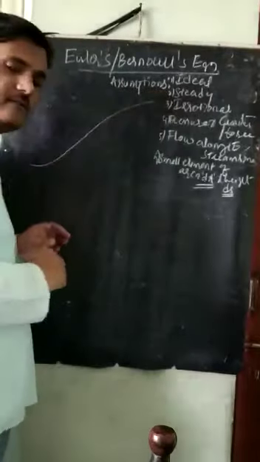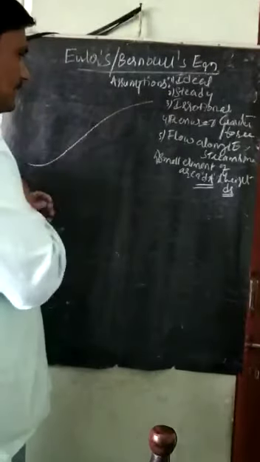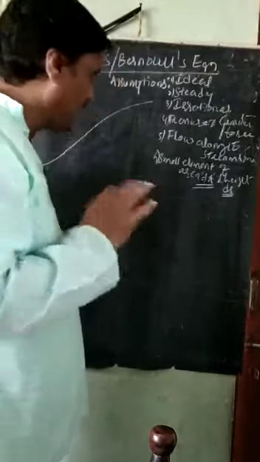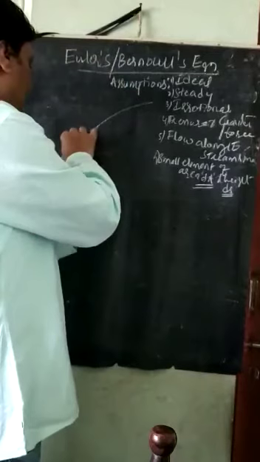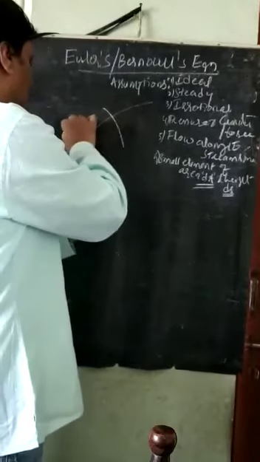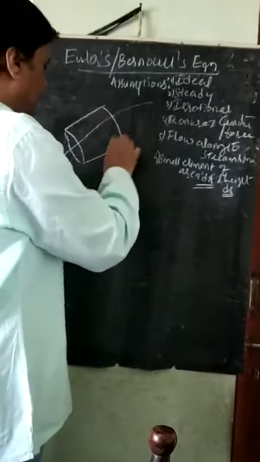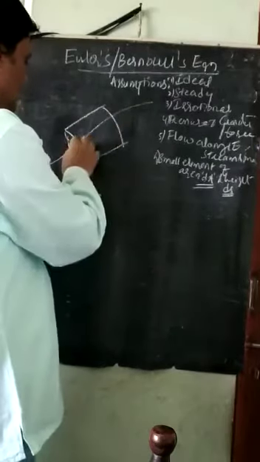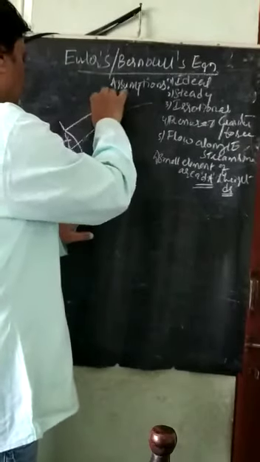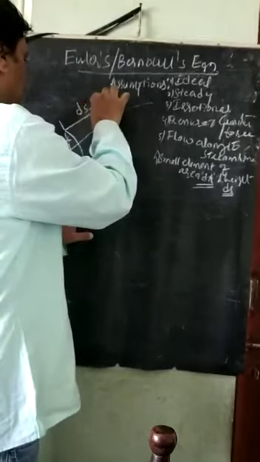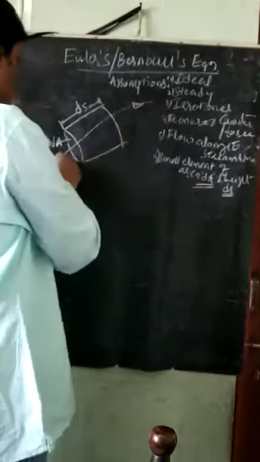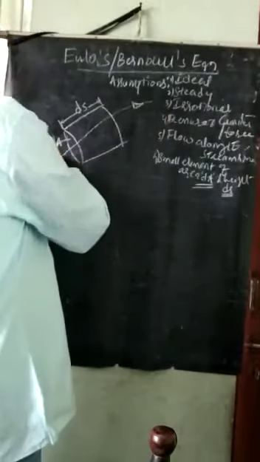On this streamline, I will take one small cylindrical fluid element, having cross-sectional area dA and height ds, as I have told in the assumptions itself. This is the fluid flow direction, and this is the streamline.